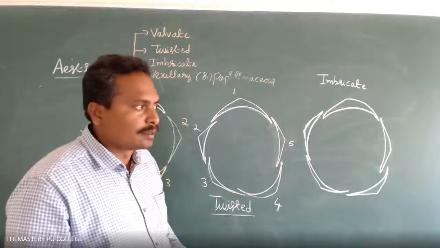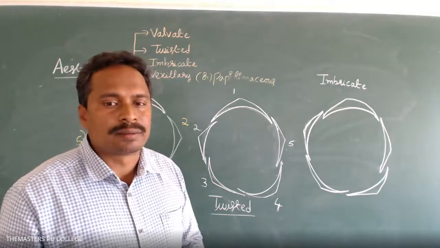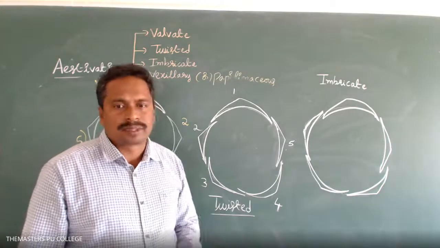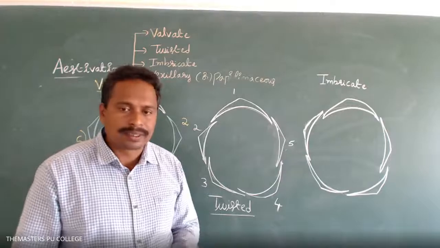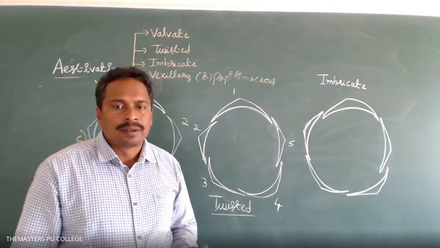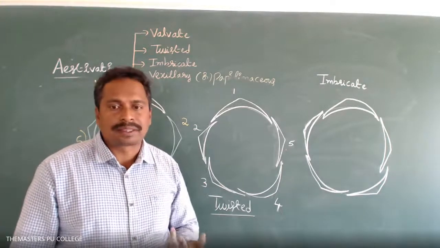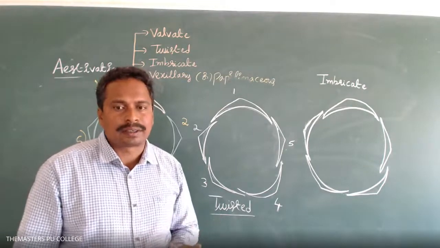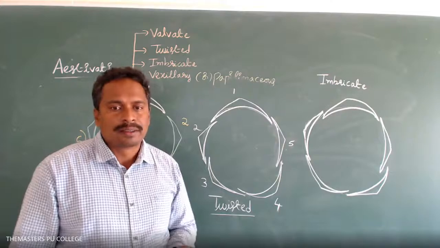So what do we call that type of flower, sir? Regarding estivation, based on the number of sepals or petals, various types of flowers are there. Based on the symmetry, various types of flowers are there. Based on the number of floral leaves, flowers are there. But based on estivation, flowers are not classified. Estivation is varied.